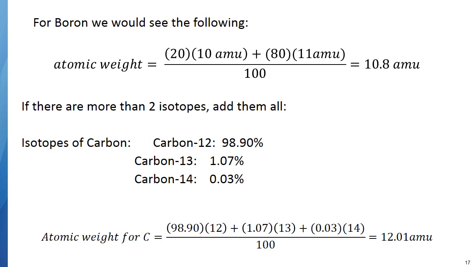All right, so for boron, we know that 20% weigh 10, so 20 times 10. 80% weigh 11. So we add that up, we get 200 plus 880. And then if we divide that by 100, we get 10.8 AMU. If there's more than 2 isotopes, we add them all together.